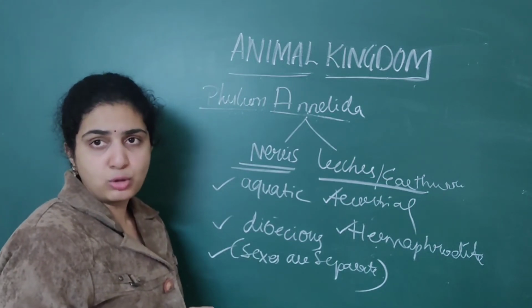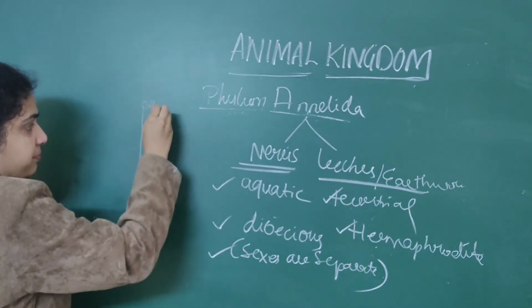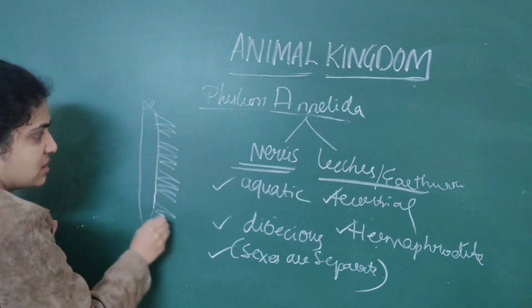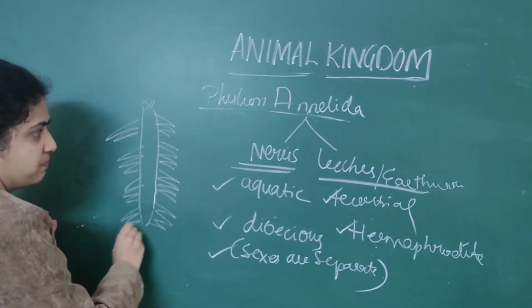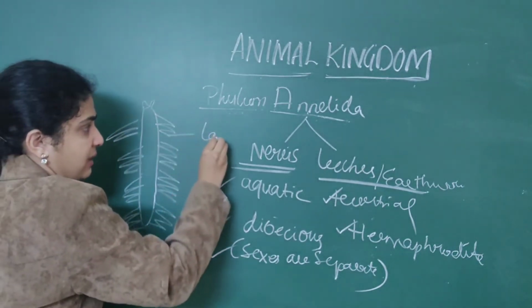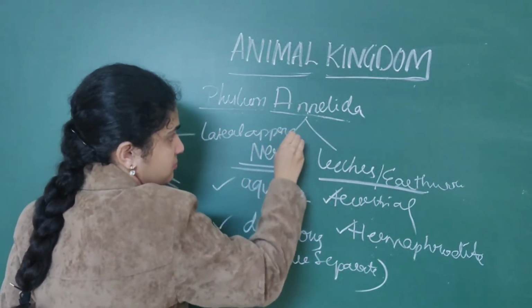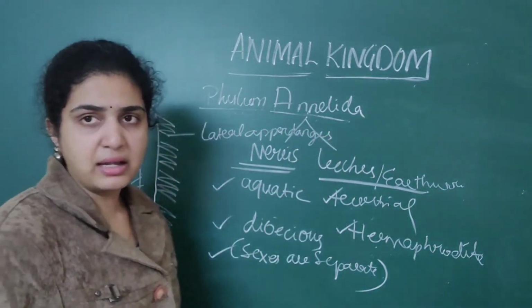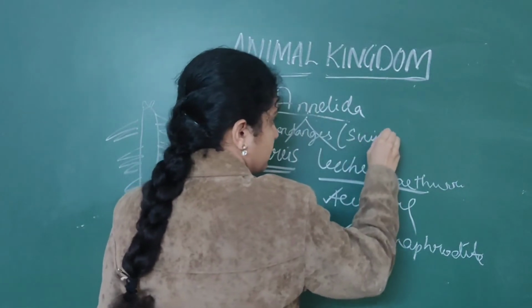As well as when you come to Nereis, suppose this is a Nereis, they will have numerous parapodia which are present. These are also called lateral appendages. What is the use of these lateral appendages? They play an important role in swimming.